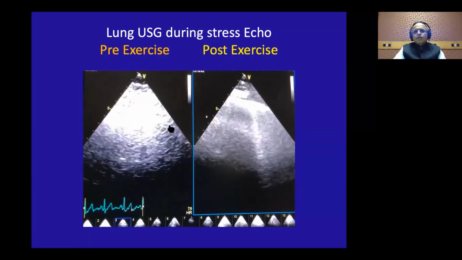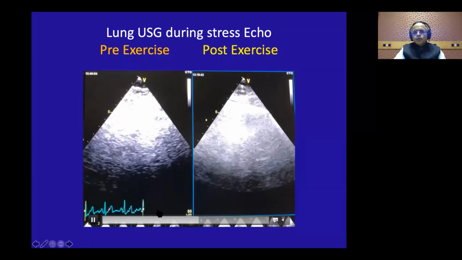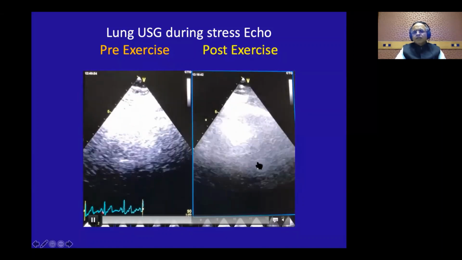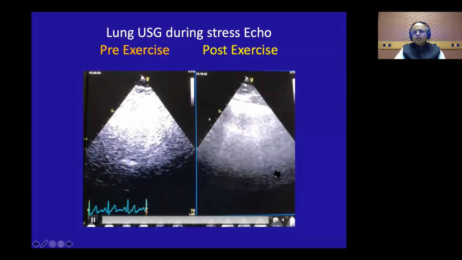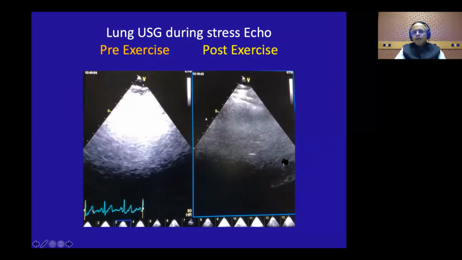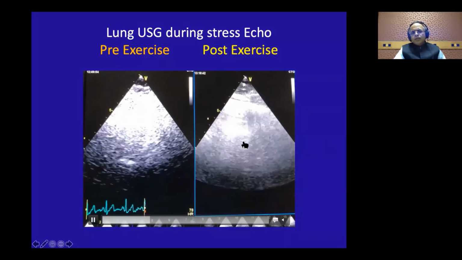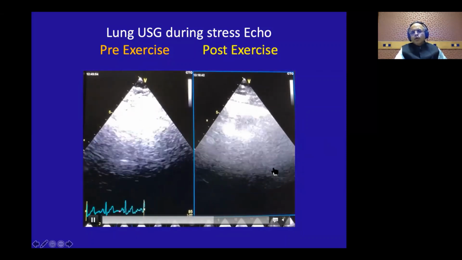Use this for your valvular heart disease patients, and also use this for your HFpEF patients. Very simple. At the end of that, this won't vanish immediately. So after you are seeing the regional wall, after you are seeing the E by E prime, after you are seeing the TR velocity, just put your probe in both the lower axillas and look for these comets.